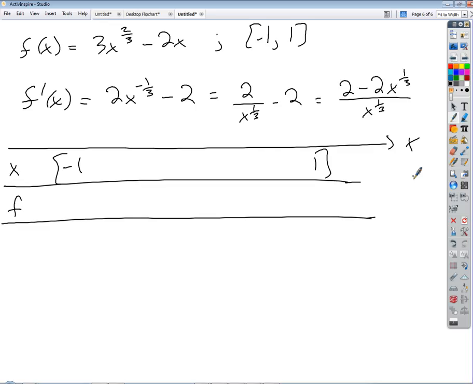Now this is important. Why did we do that? If the two kinds of critical numbers we're looking for are places where the derivative is equal to 0 or undefined, why is it especially convenient to have that written as a fraction? Think about that while I take roll.